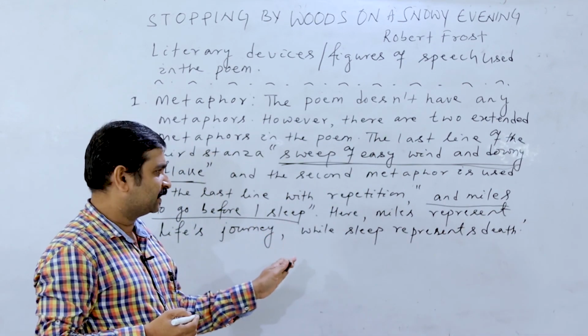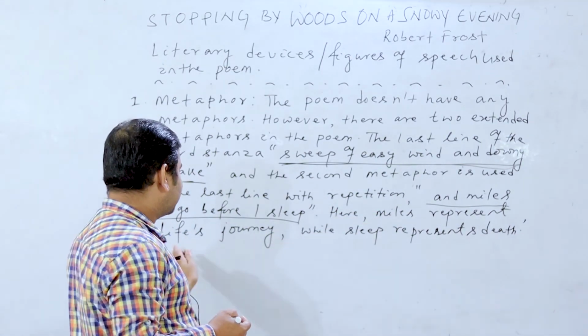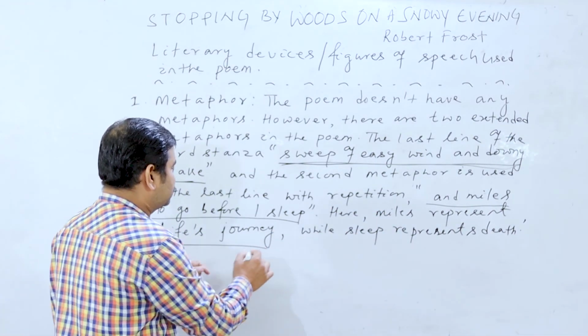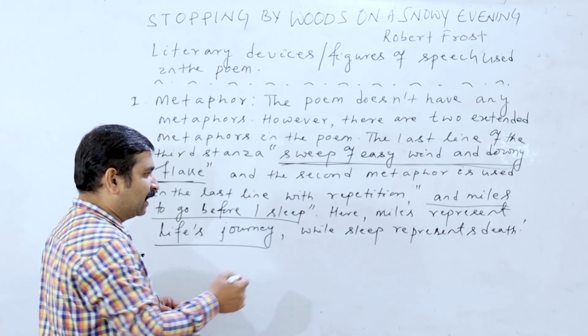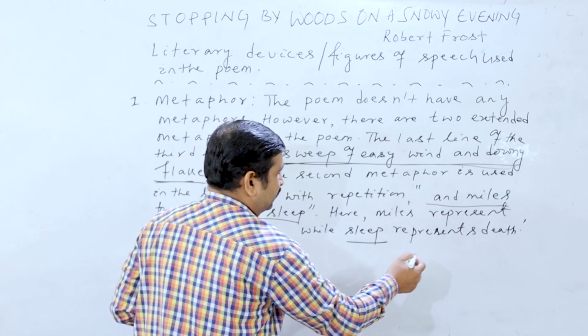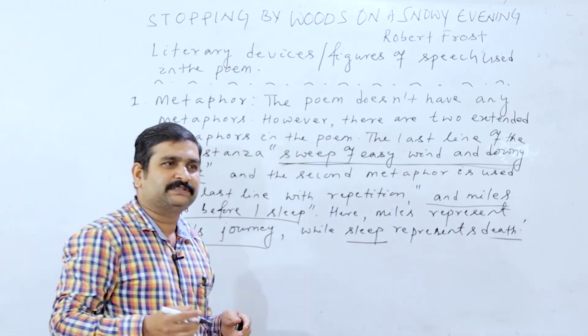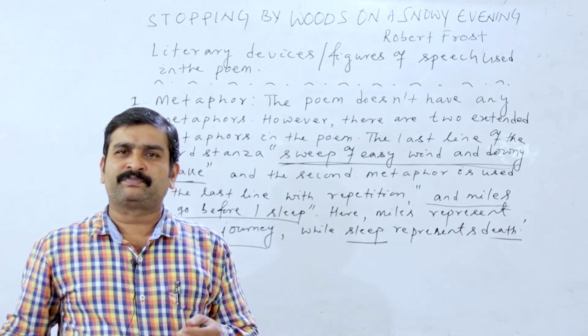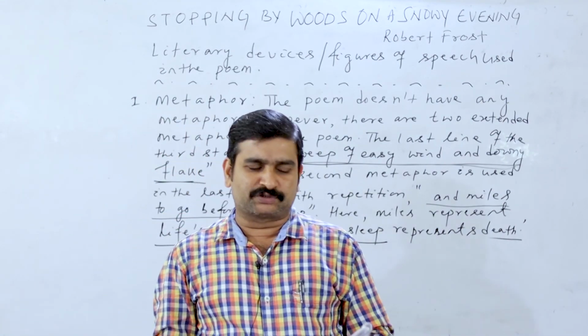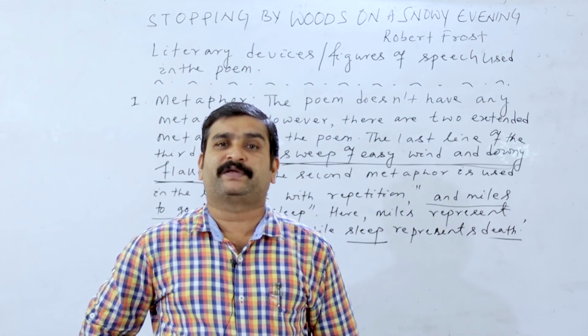What is the meaning here? Here miles represent life's journey. This is the comparison. Miles refers to life journey and sleep refers to death. So this is the extended metaphor used in the poem. Similarly, there are other terms which are used in the poem, that is personification.